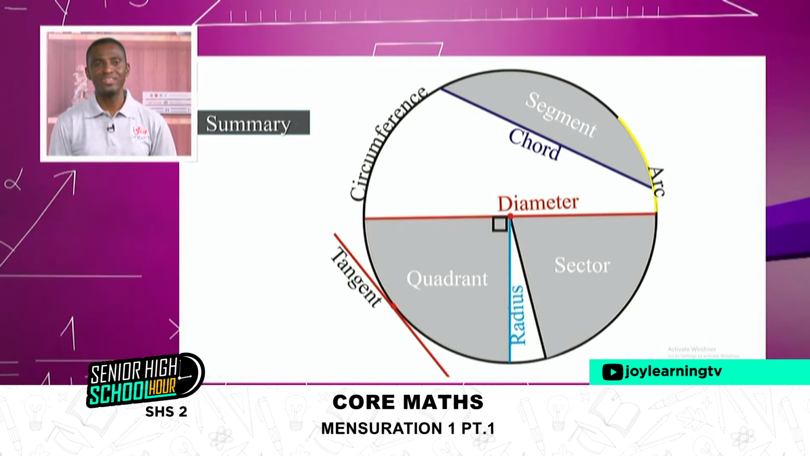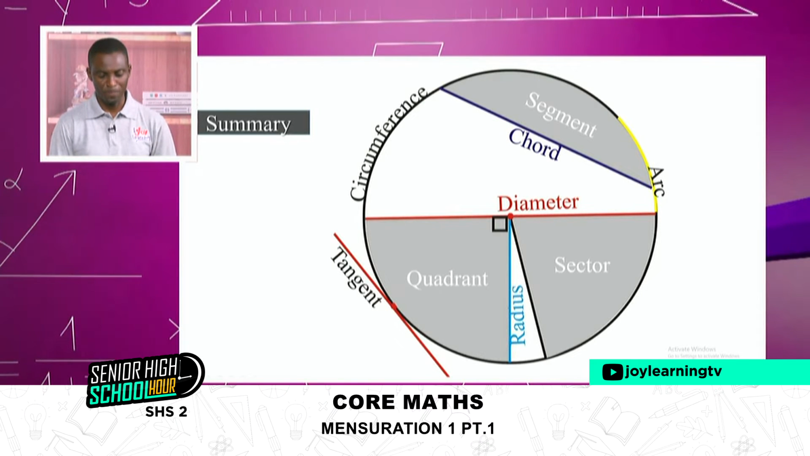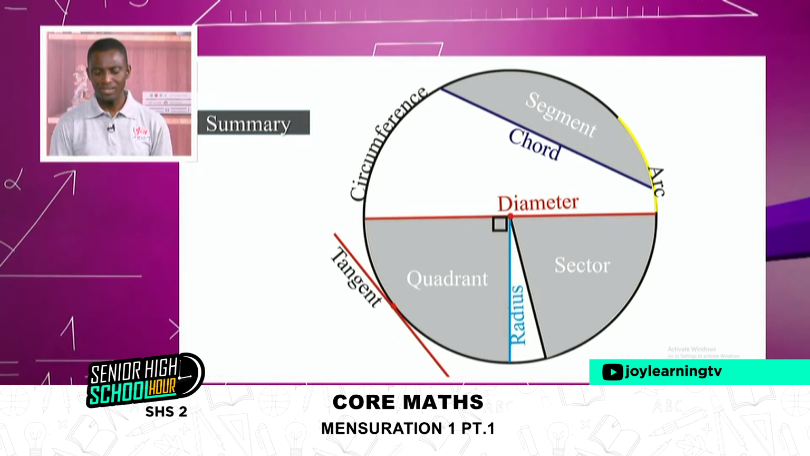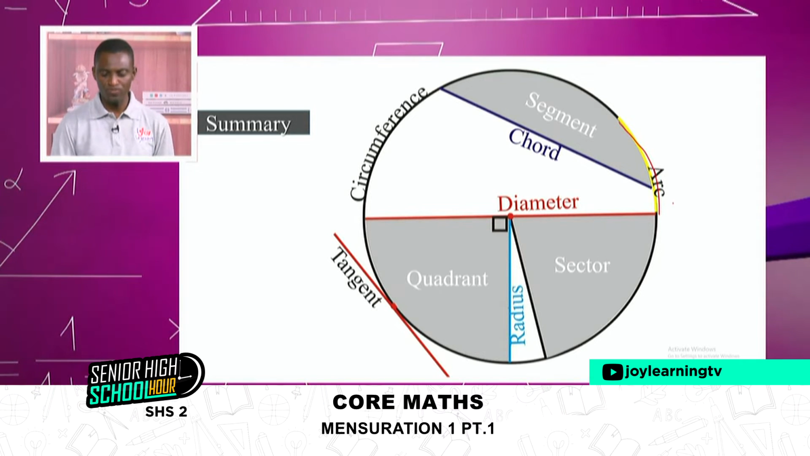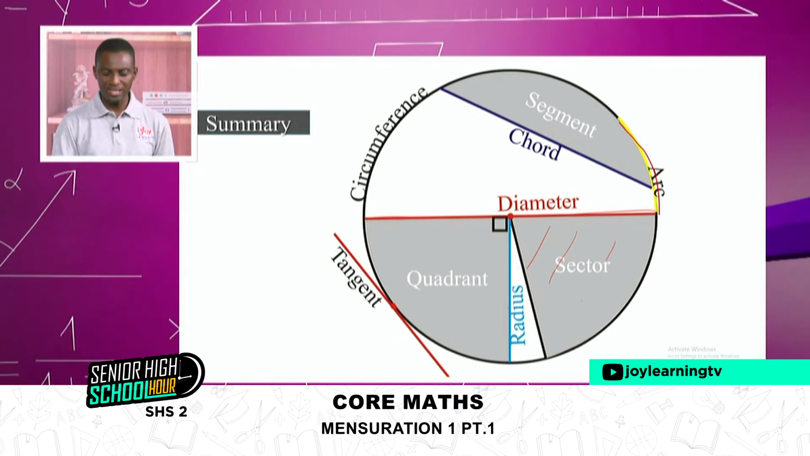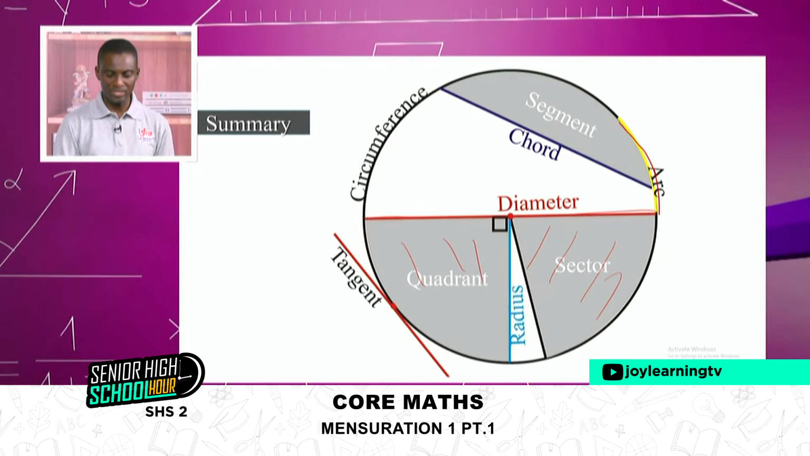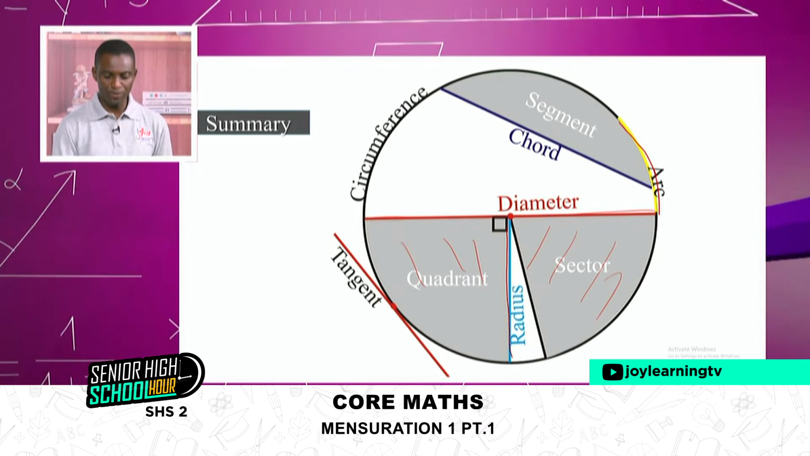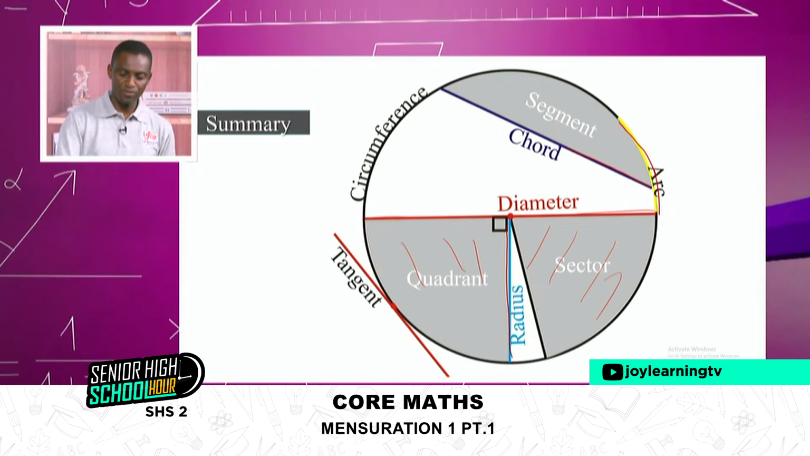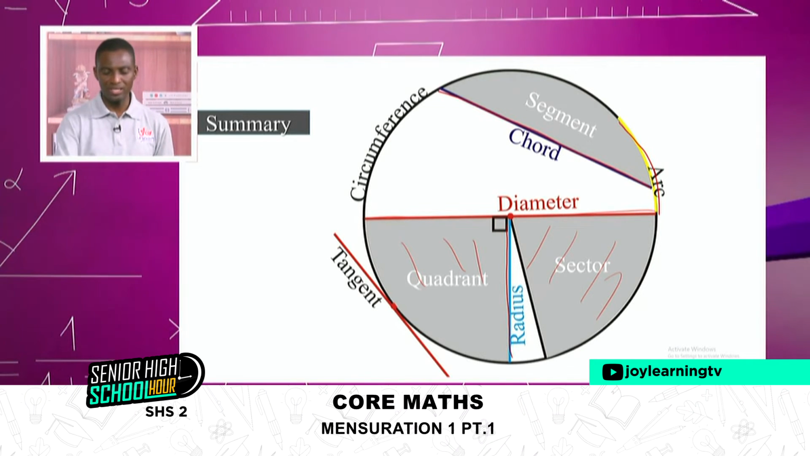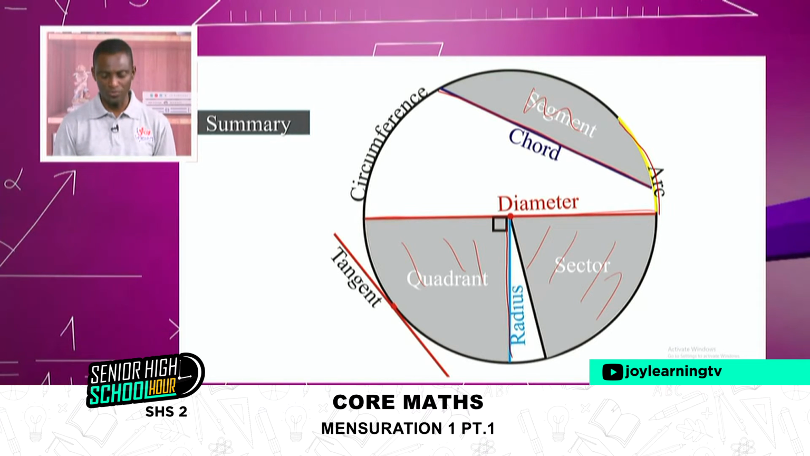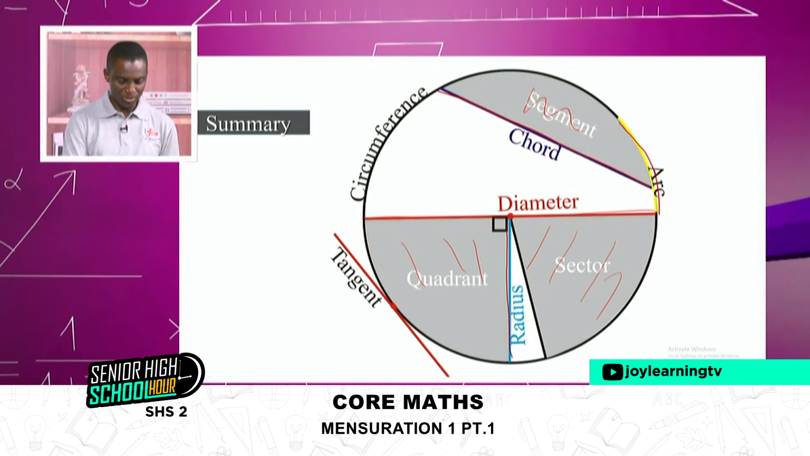So in summary, this is what we are studying so far. We've talked about circumference, we've talked about segment, chord, and arc, you can see that here in the yellow, the diameter passing through the center, the area of a sector here, the quadrant is also there, then the blue line here referred to as the radius, and then the mauve line here refers to the chord, and then the area segment, and then the circumference. So this is the summary of what we've done so far. Let's continue.